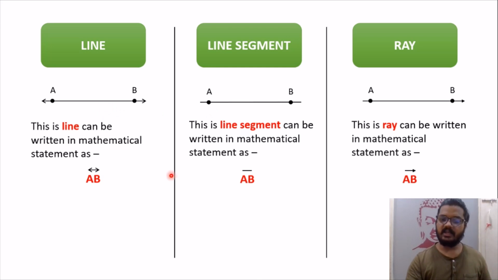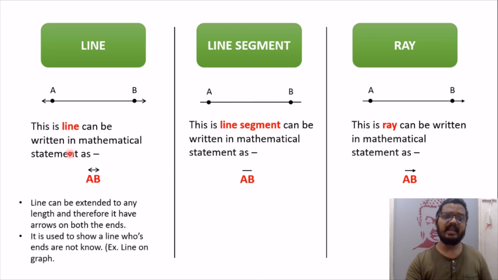So let's quickly recall what it is. A line can be extended to any length on both sides, therefore it has an arrow on both ends. It is used to show lines whose ends are not known. For example, when we draw a line on a graph, its ends are not denoted, therefore we always put two arrows on it.